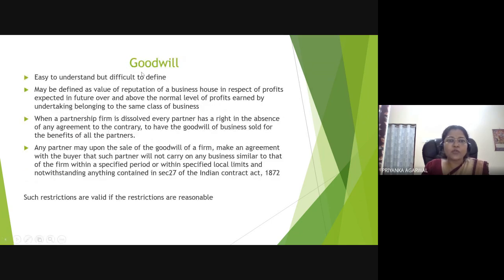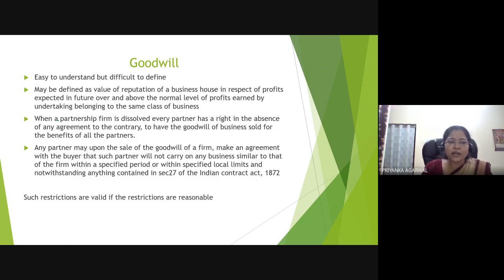So about goodwill: goodwill is not defined in the Act, but it is basically anything earned above the asset value. Suppose the entire value of the firm is 1 crore, but because of the reputation of the business, the buyer is agreeing to buy it for 15 crore. So this 14 crore is your goodwill amount.